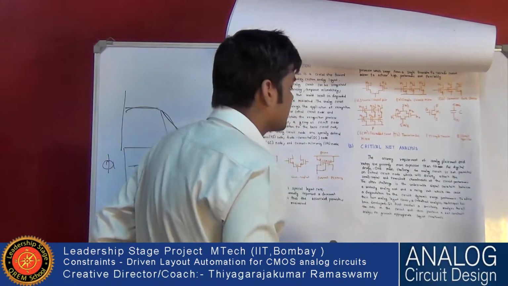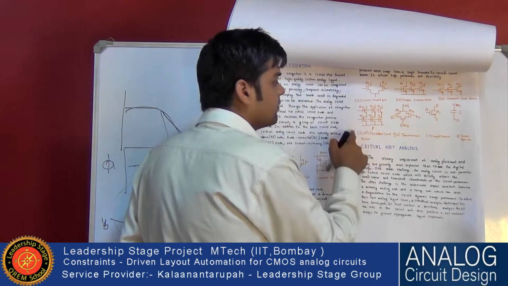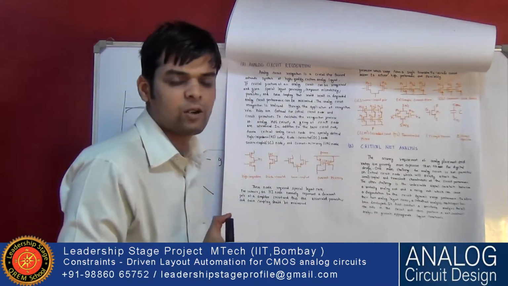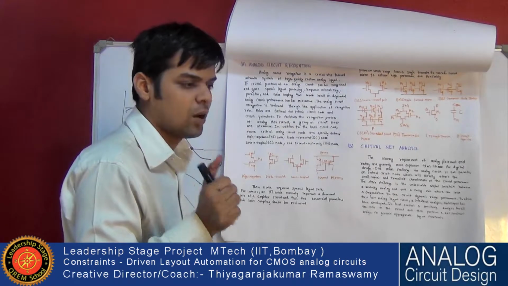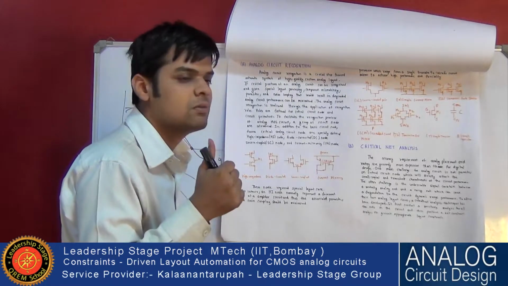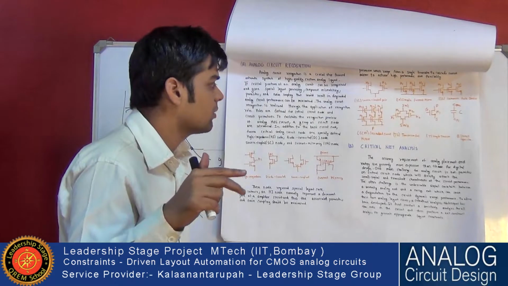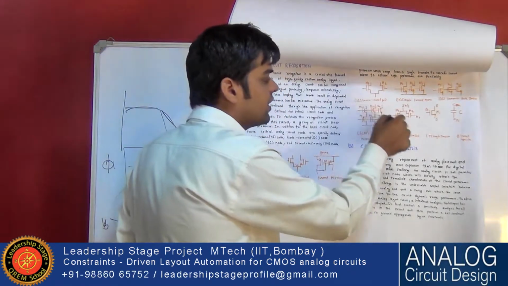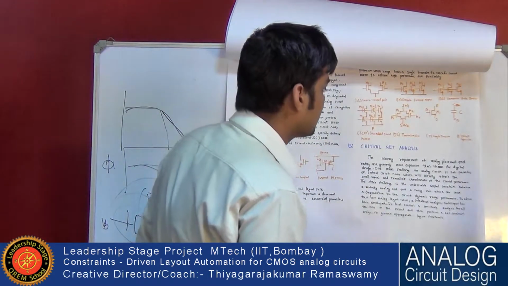Then the cascode current mirror. A cascode current mirror means a current mirror that should have high output resistance. A cascode circuit is used to boost R out. Suppose R out is R0. If you use a cascode, the R out will be boosted by gm times R out, the gain of the cascode transistor.